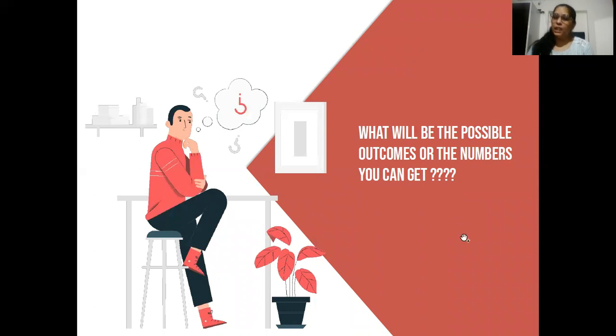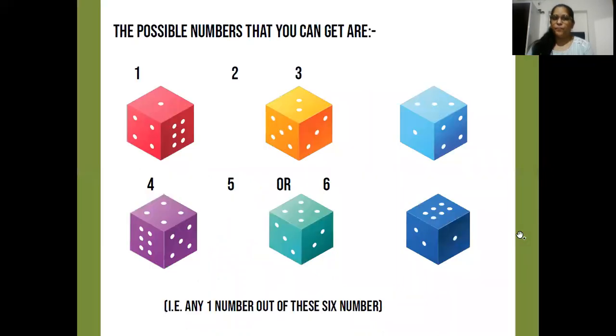So you might be thinking what are the possible outcomes of the number two that I will get, right? So just understand how we can understand the total number of outcomes which can come after rolling a dice, right? Just think that if you are rolling a dice, you can either get number one, number two, number three, number four, number five, or number six, right?